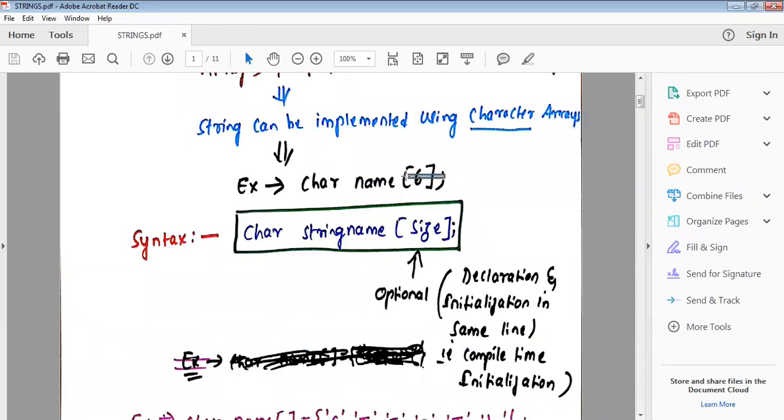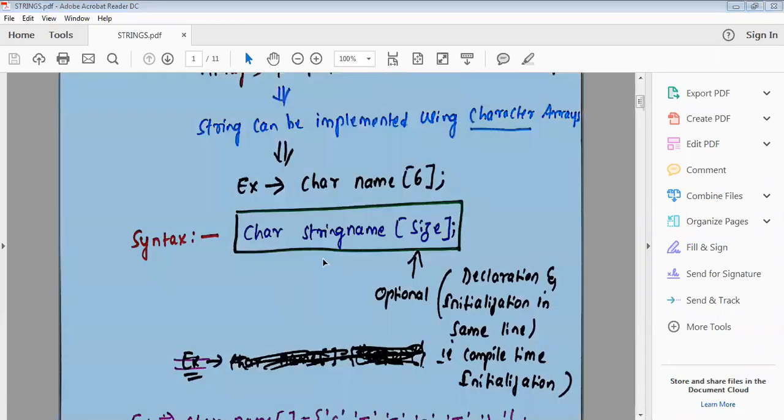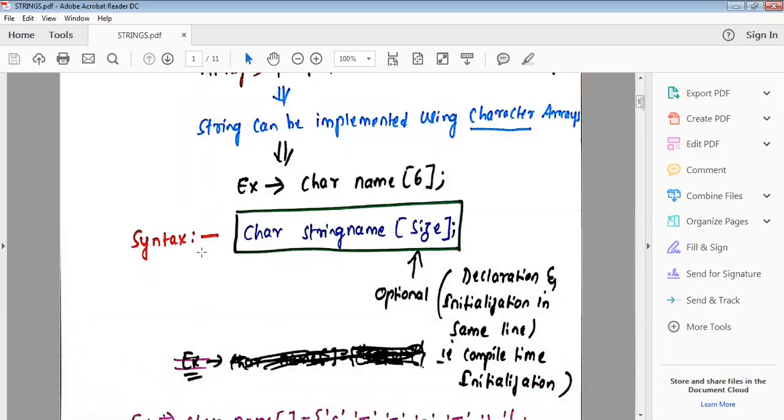Here you have to follow the same set of rules you followed for framing one-dimensional and two-dimensional arrays. But the difference is that here you are using char as the data type. So the syntax: how to represent the string?